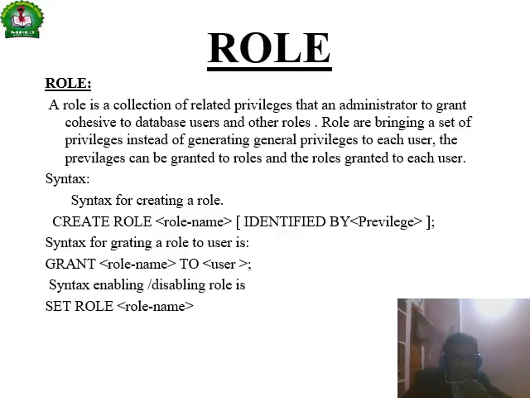A role is a collection of privileges created by the administrator to grant to the database users and roles. So the privileges can be granted to the roles. So CREATE ROLE role name IDENTIFIED BY password. So GRANT role name TO user.